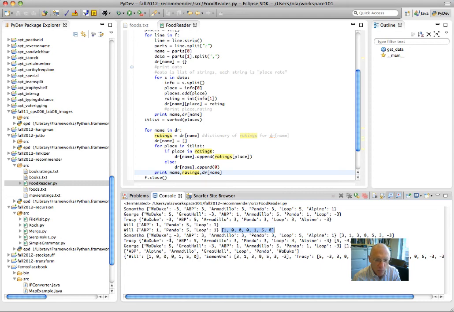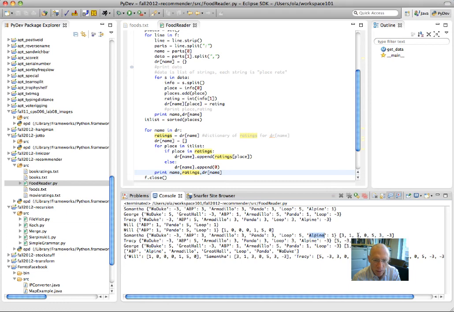Samantha has rated almost everything. The only thing she hasn't rated is the 0, 1, 2, 3 element. That's 0, 1, 2. So Samantha hasn't eaten at the Great Hall. Otherwise, 3 is her rating for ABP. Check. 1 is her rating for Alpine.